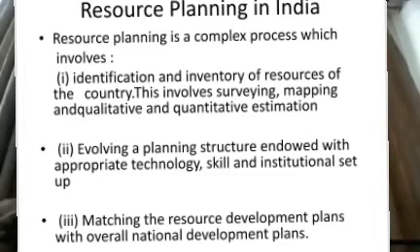And the third most important point of resource planning is matching the resource with the overall national development. Where the resource is found, whether that resource is suitable or useful for the nation's development, that is also very much necessary to find out. So this is all about the resource planning in India.